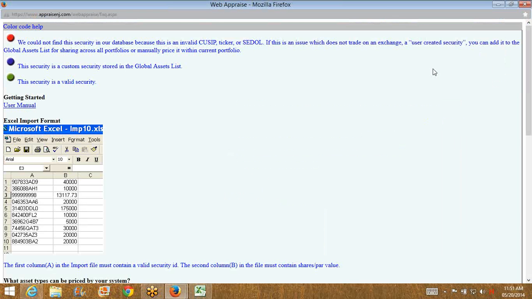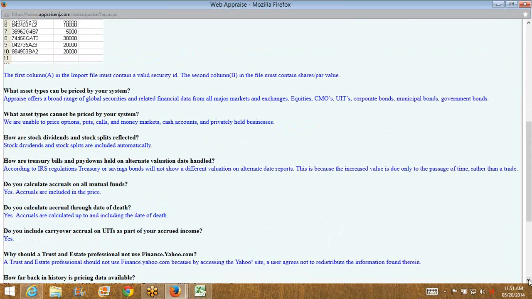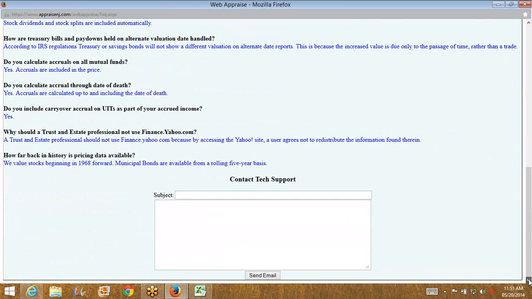This screen explains, in essence, how to get started. It has a user manual. It has the Excel import format. Okay. It has a few FAQs. And it has a contact tech support email box to send out an email. All right.